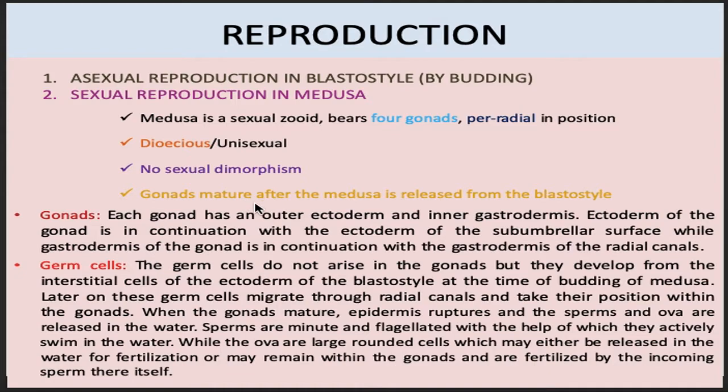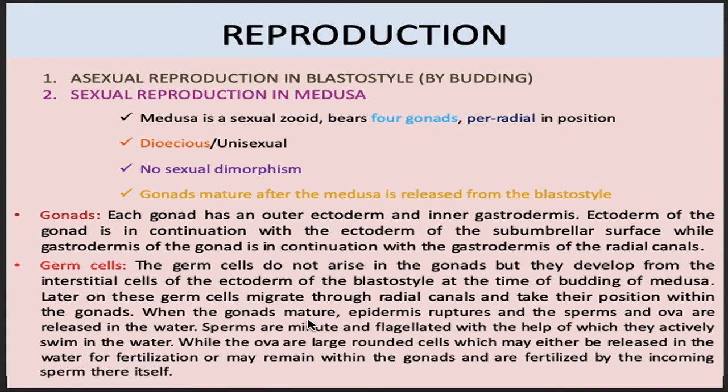The gonads in medusa mature after it is released from the blastostyle. Each gonad has an outer ectoderm and inner gastrodermis. Ectoderm of the gonad is in continuation with ectoderm of the subumbrellar surface, while gastrodermis of the gonad is in continuation with gastrodermis of radial canals. The germ cells are not produced in gonads. In fact, they arise from the ectoderm of the blastostyle while the medusa is still attached to the blastostyle.